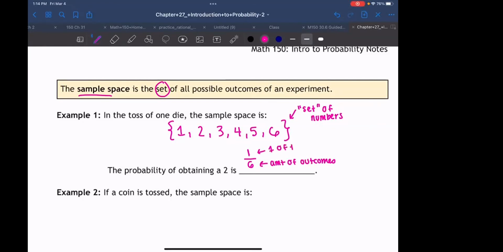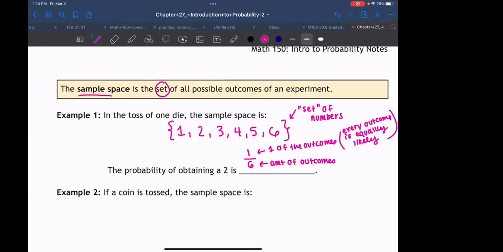It's only one because everything has an equal chance of getting chosen, so every outcome is equally likely. You can't get a 2 more than you get a 6.